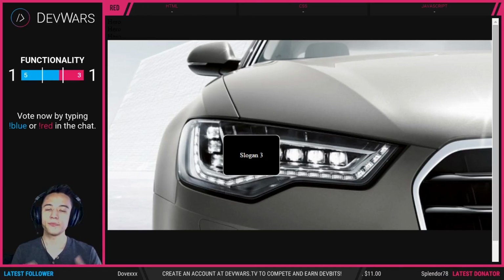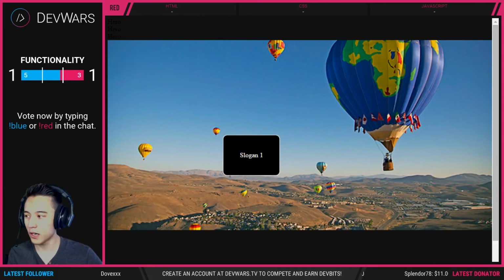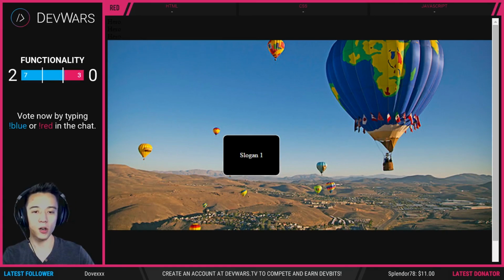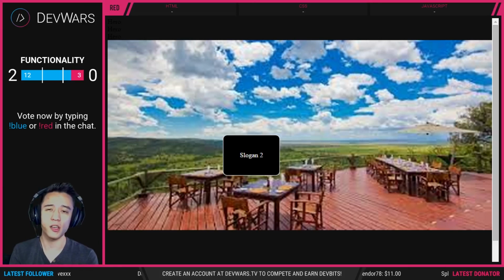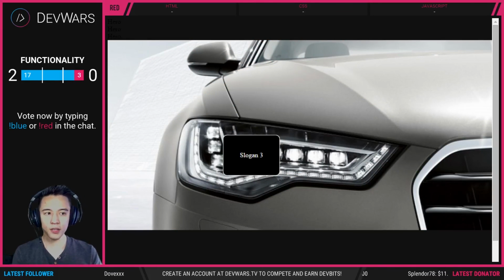So the way I would suggest you guys vote for functionality is how well the code works. User experience is a big thing. If you're actually on this website and using it, is anything broken? Is anything not working?